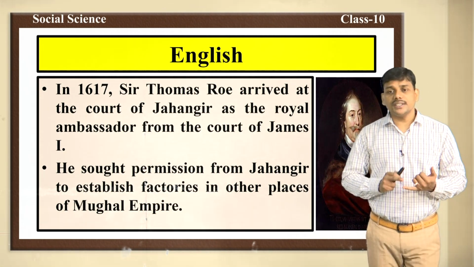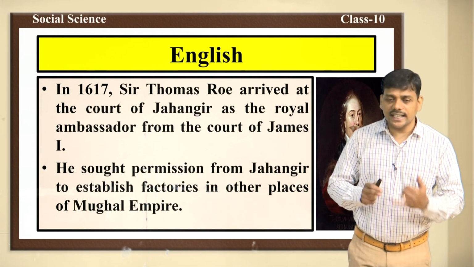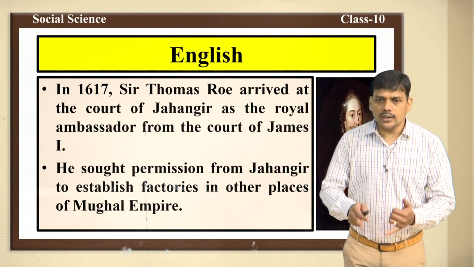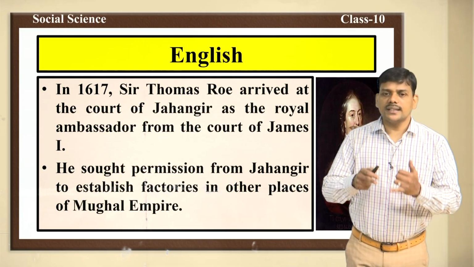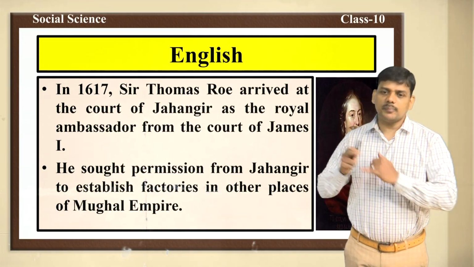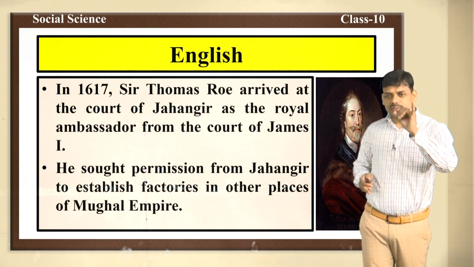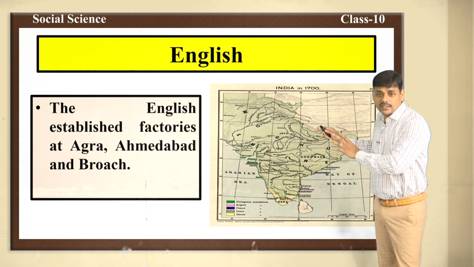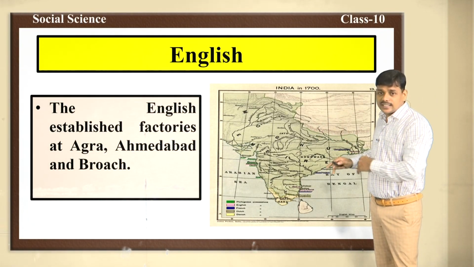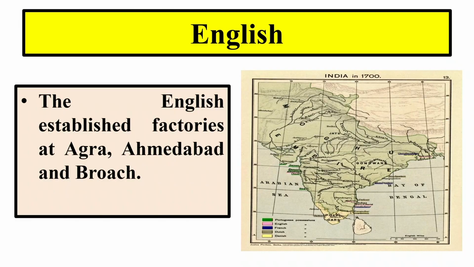In the beginning, the British East India Company started their trading center in Surat. After that, they started trading centers in other places with the permission of Jahangir. Where did they establish their warehouses or trading centers? Agra, Ahmedabad, Broach. These were the places where they established their trading centers.